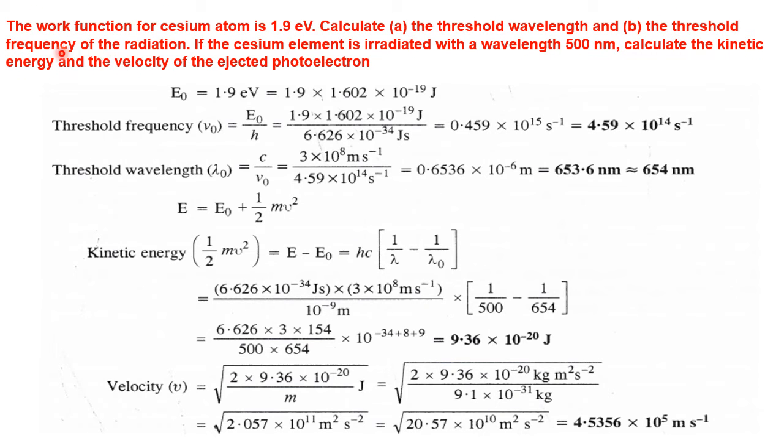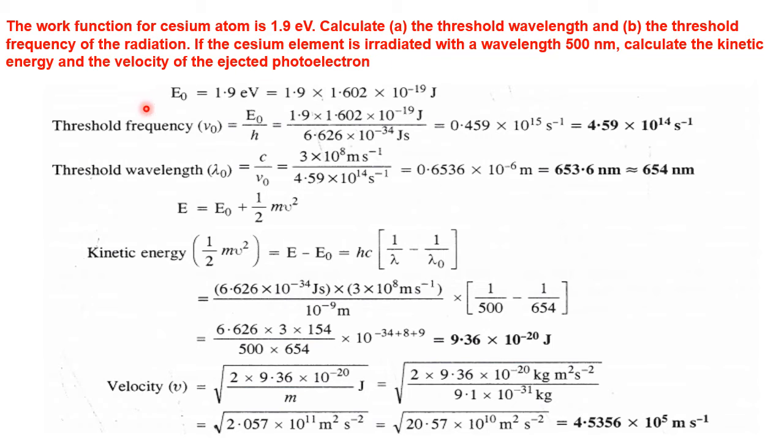Second question. The work function for cesium atom is 1.9 electron volts. Calculate the threshold wavelength and the threshold frequency of the radiation. If the cesium element is irradiated with a wavelength of 500 nanometers, calculate the kinetic energy and the velocity of the ejected photoelectron. This is based on Einstein's photoelectric effect. Okay, so please recall the theory part of the photoelectric effect. Then we can solve this numerical easily.